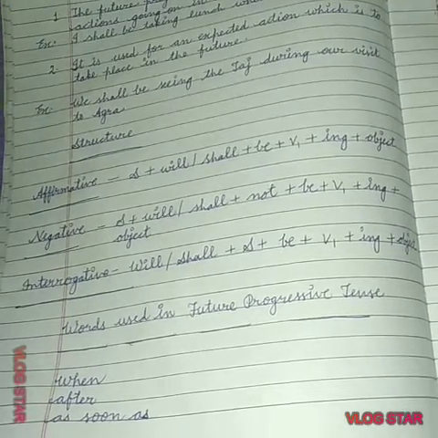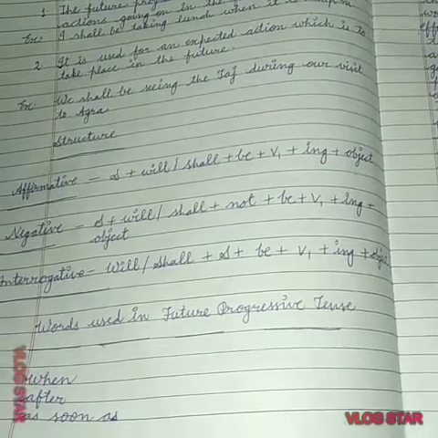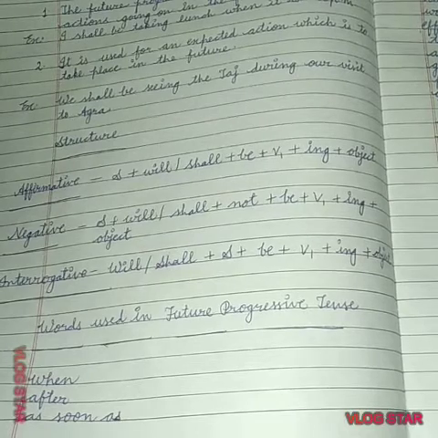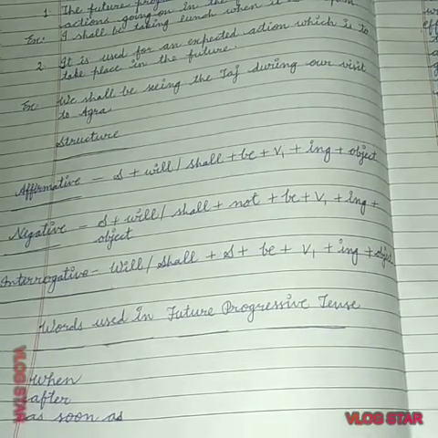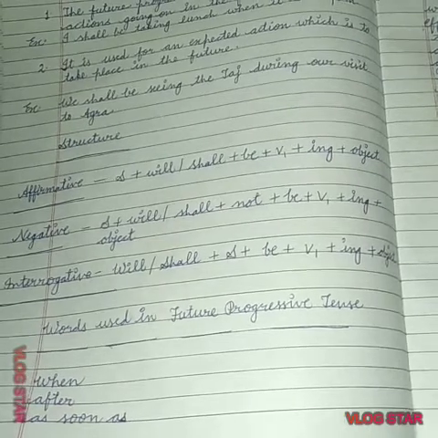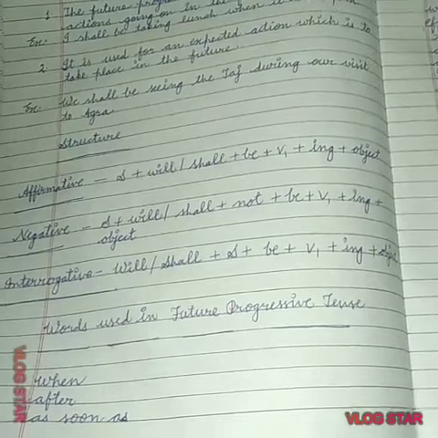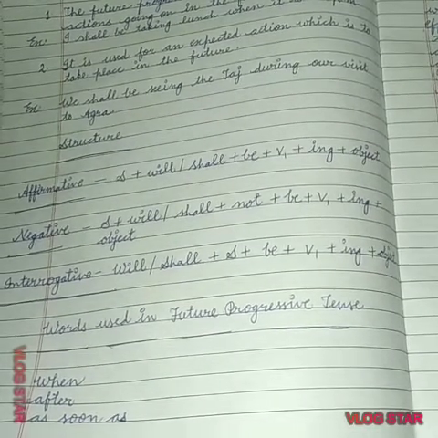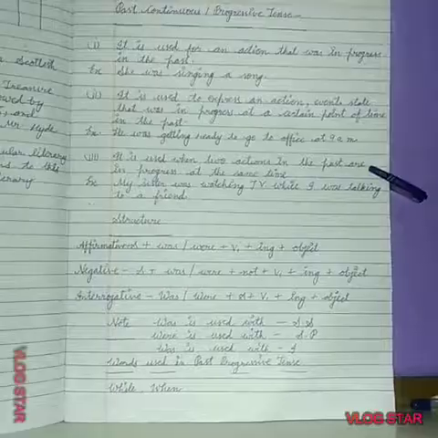Interrogative sentence, will/shall plus subject plus be plus V1 plus ing plus object. Dears, as I have told you earlier, shall is used with first person I and we, and will is used with second or third person. Words used in future progressive tense: when, after, as soon as.